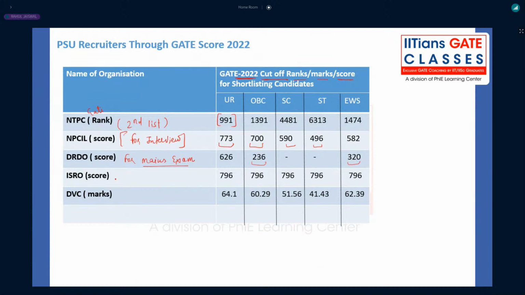ISRO, recently they have been shortlisted through GATE, and the GATE score was 796 for all, because as you know there is no category there. That is a GATE score. DVC, that is the final marks called for document verification, was 64.1 marks. Remember, this is the GATE marks.